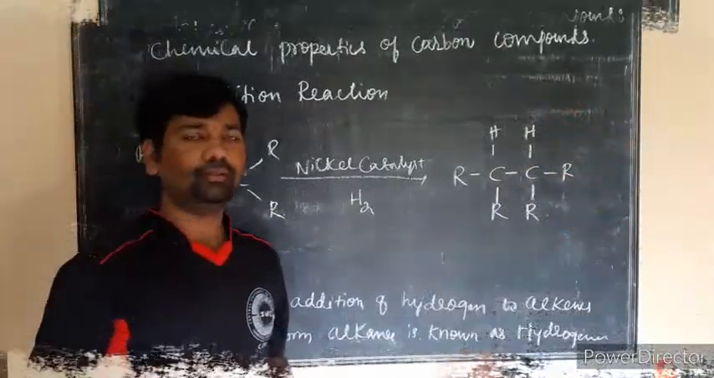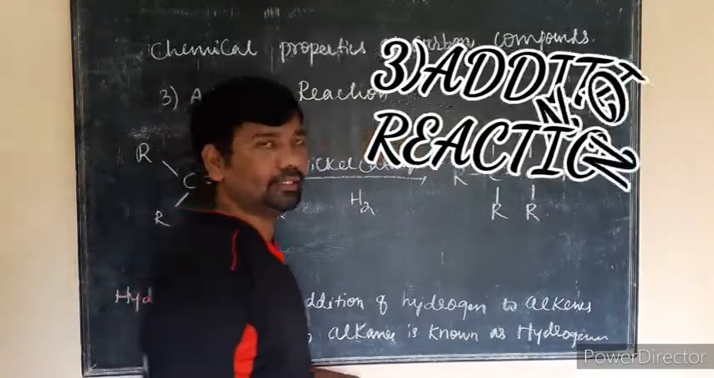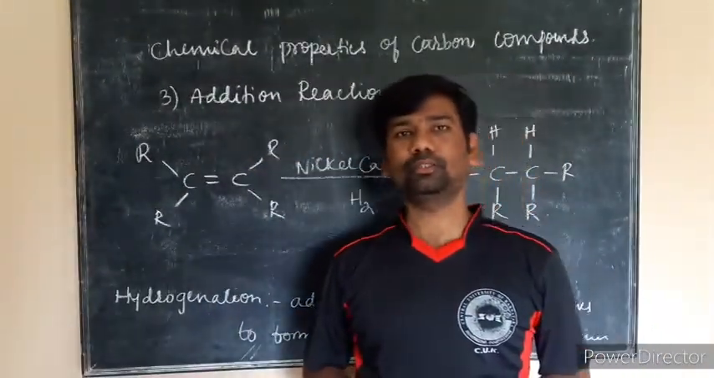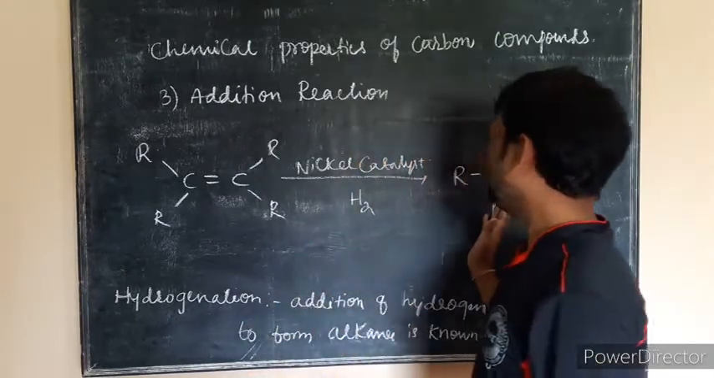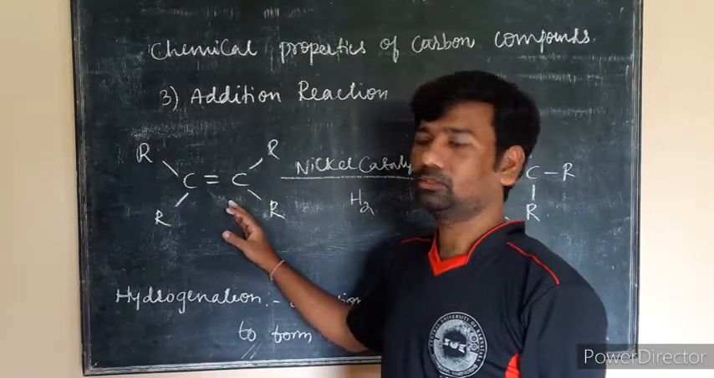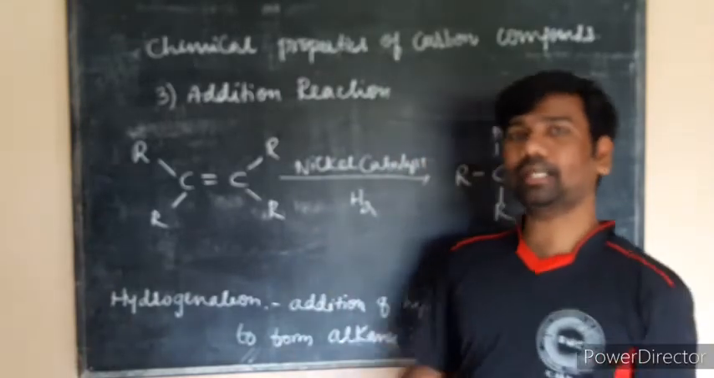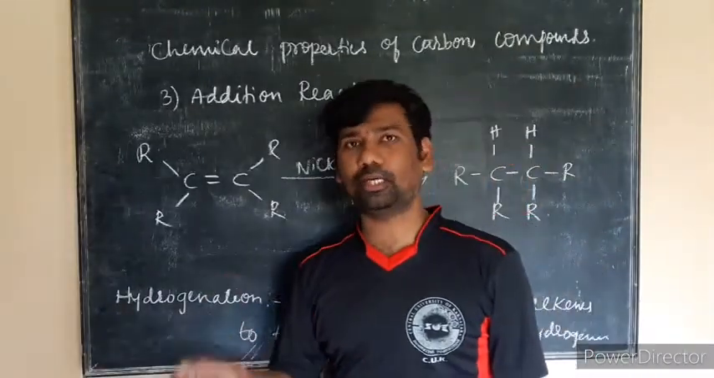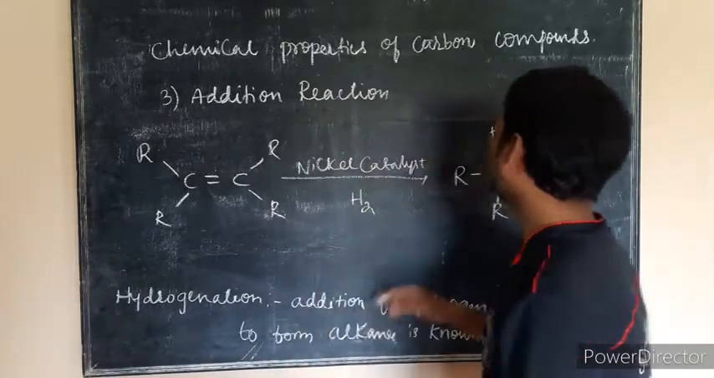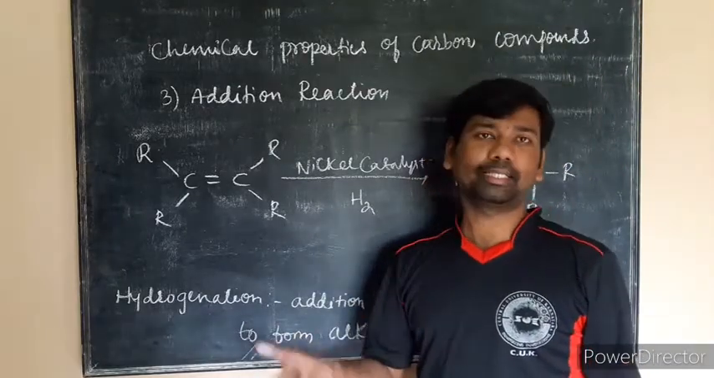Now the third one is addition reaction. In this addition reaction, unsaturated hydrocarbons are converted into saturated hydrocarbons. Unsaturated ones may be an alkene or alkyne, which has a carbon to carbon double bond. Unsaturated hydrocarbons can be converted to saturated hydrocarbons in the presence of a catalyst. Here we will use nickel as a catalyst. You can use palladium or nickel as a catalyst.